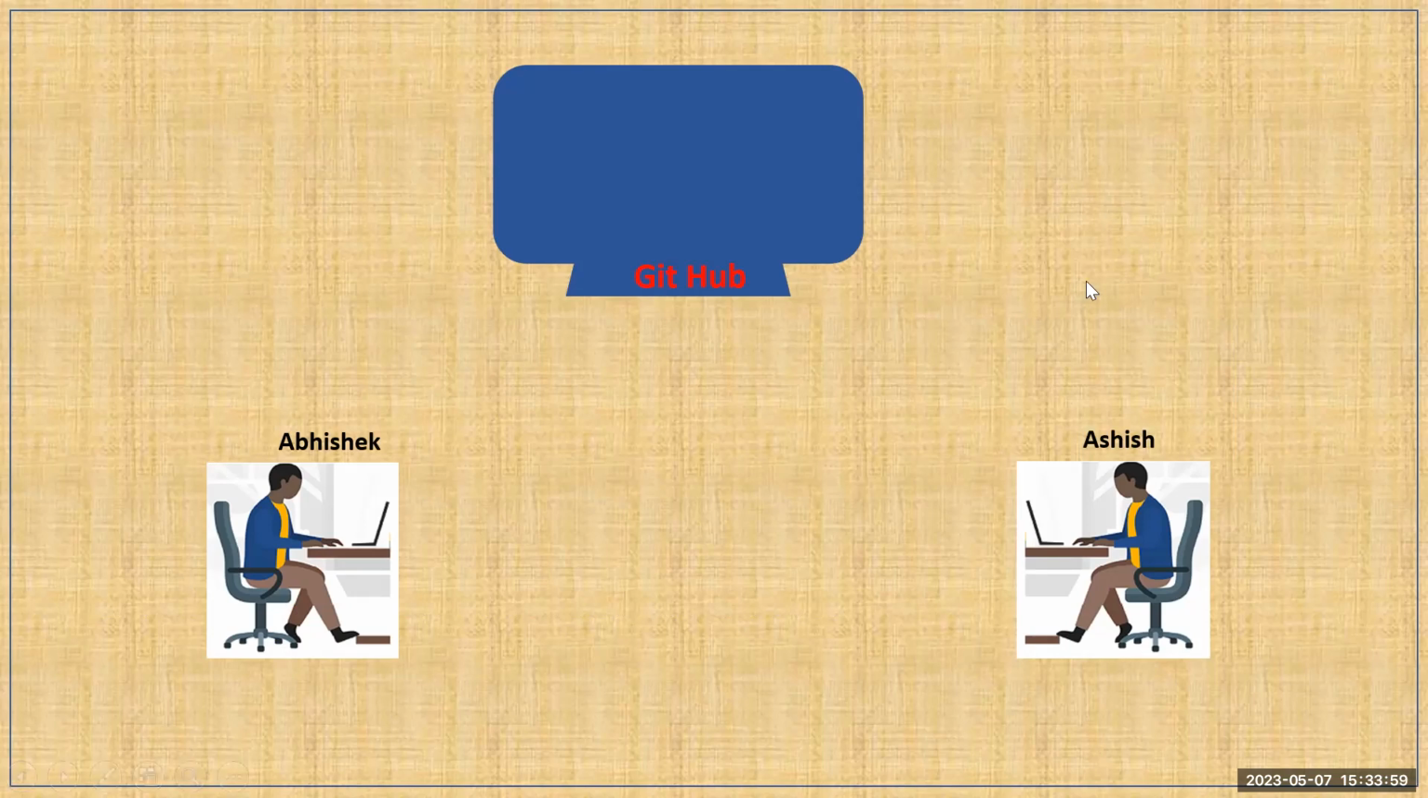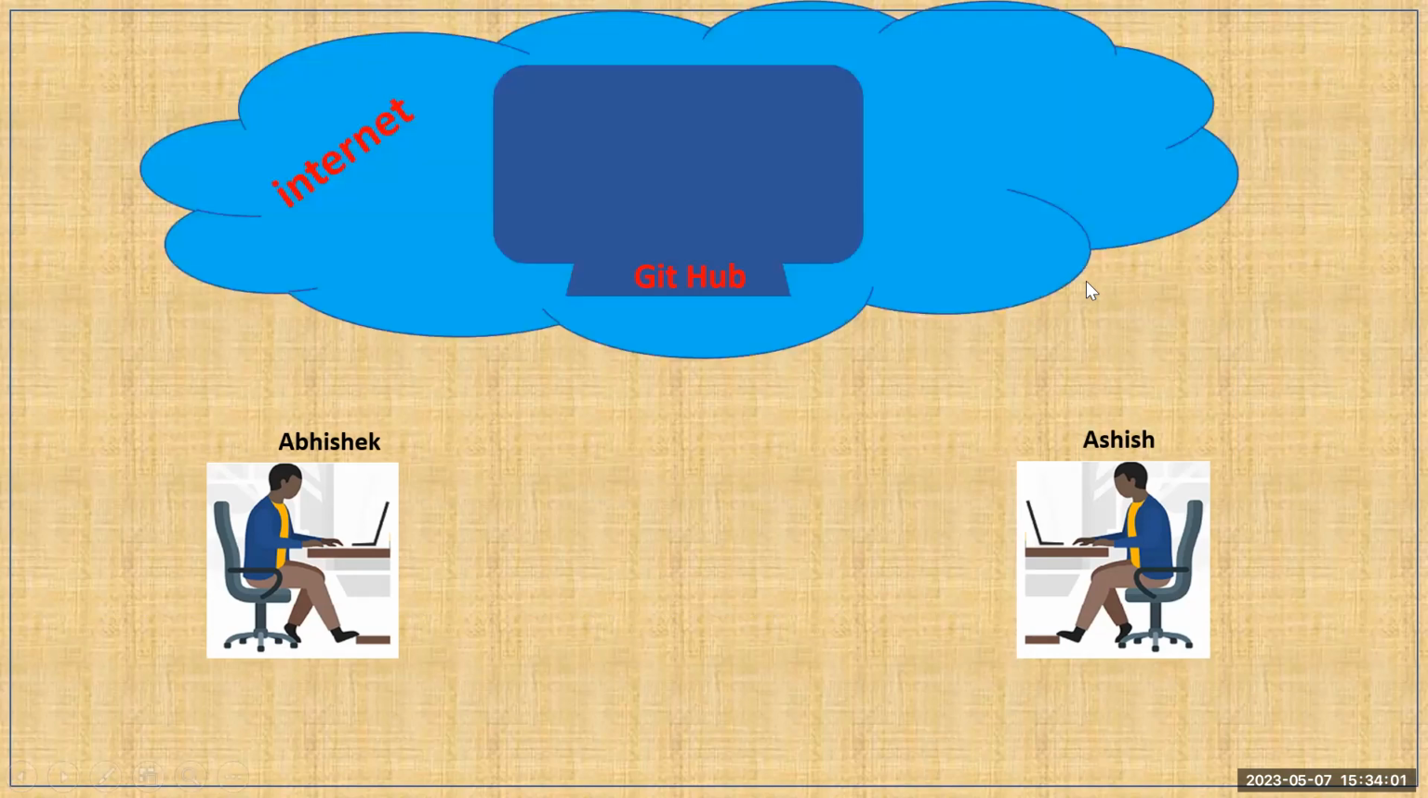The main benefit of this machine is that it is available on the internet, so anybody can access it from anywhere. Now, whenever Ashish and Abhishek want to manage their code, they don't need to put the code on their local machine, nor on the company shared machine. Now they can update and manage the code in this GitHub machine.